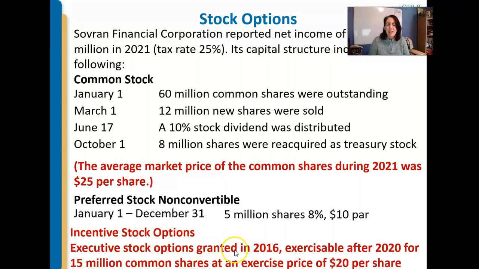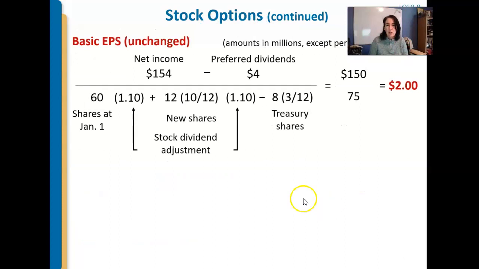All right. So executive stock options granted in 2016, exercisable after 2020 for 15 million common shares, an exercise price of $20 per share. The idea being here is that is a potentially dilutive event, right? Because people can exercise their stock options, which then increases the denominator because there's more stock out there in the world. That is going to change our earnings per share calculation. So here we go.